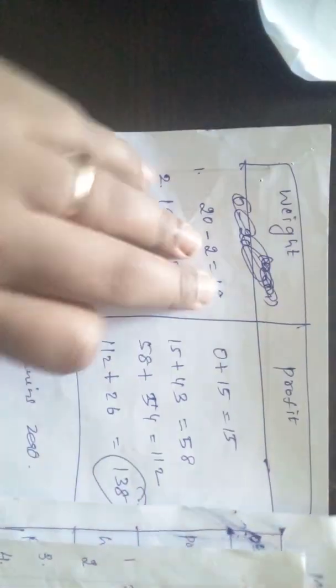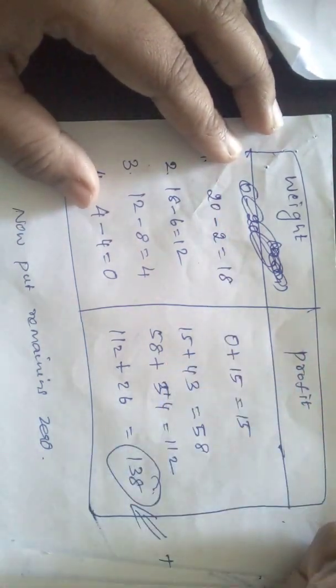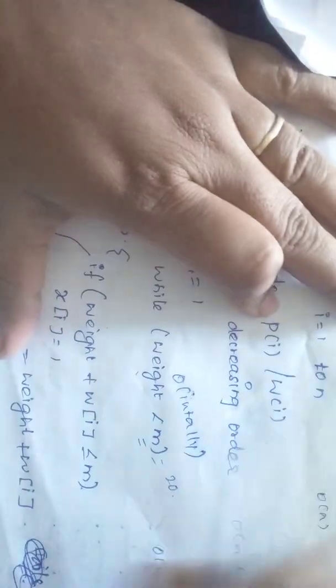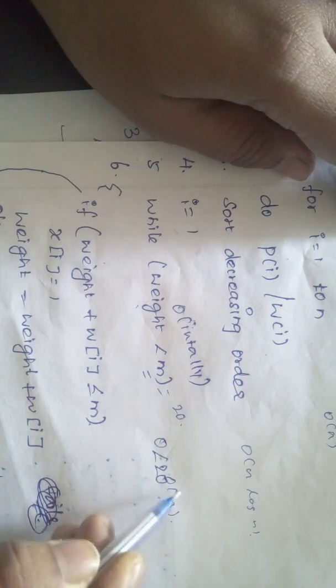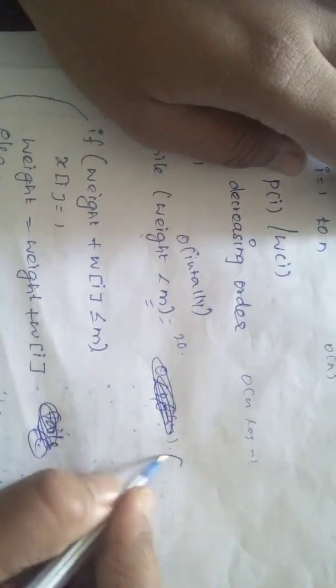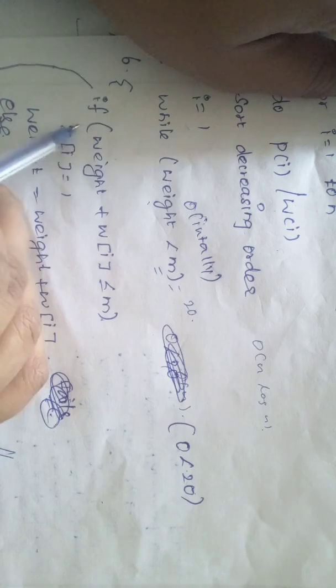Now we are going to solve the equations. How can we solve this one? From just a simple table. For i equal to 0, how the loop becomes: 0 less than 20, the condition is true, so it will go inside the if: weight plus w of i less than or equal to m.